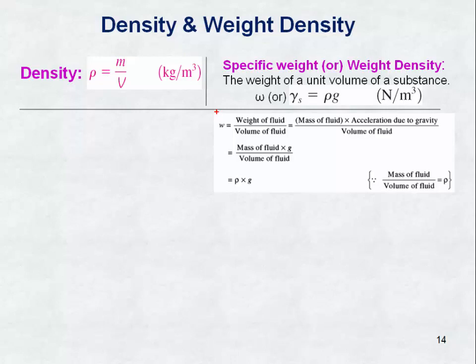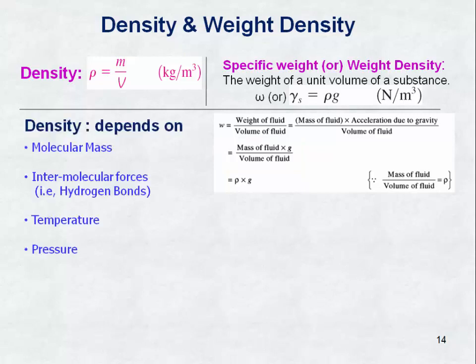Here omega equals weight of the fluid divided by volume of the fluid. So, mass of the fluid into acceleration divided by volume of the fluid. Here weight is mass into acceleration. So omega equals mass of the fluid into gravity divided by volume of the fluid. Next one is that density depends upon molecular mass and intermolecular forces.